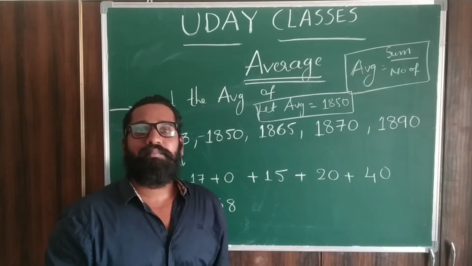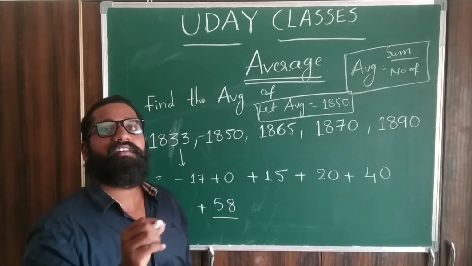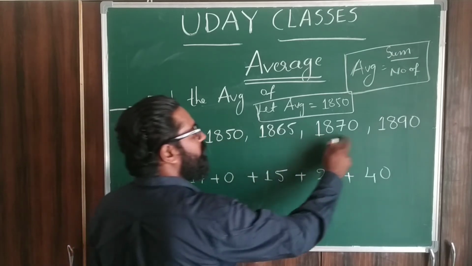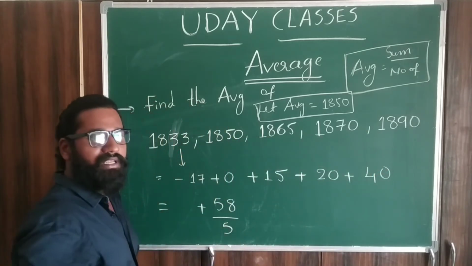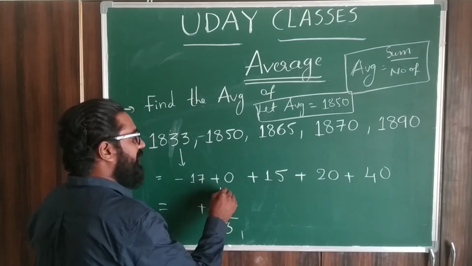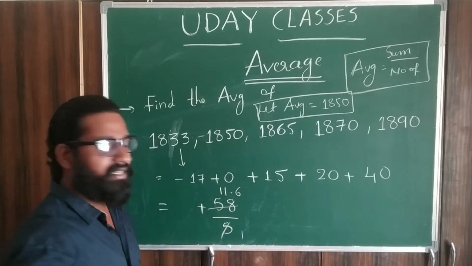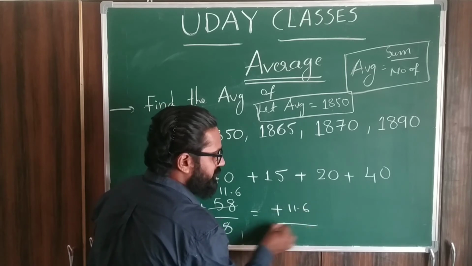The next step is to divide this plus 58 by the number of numbers. Total how many numbers are given? 1, 2, 3, 4, 5. So divide this by 5. How much will you get? 5 11s are 55, 5 6s are 30. So you are getting plus 11.6.